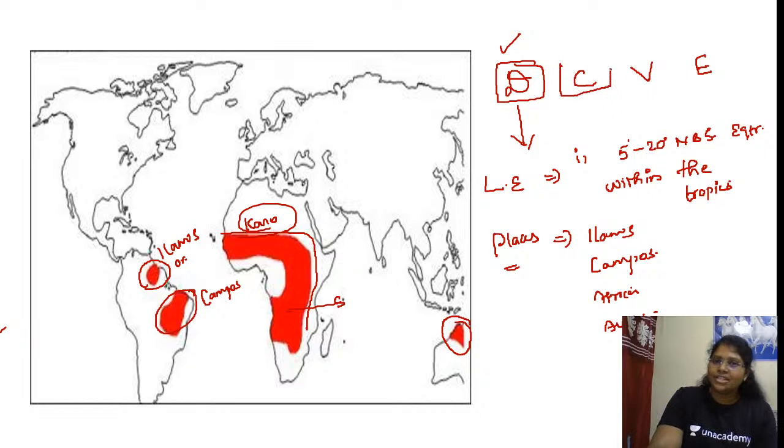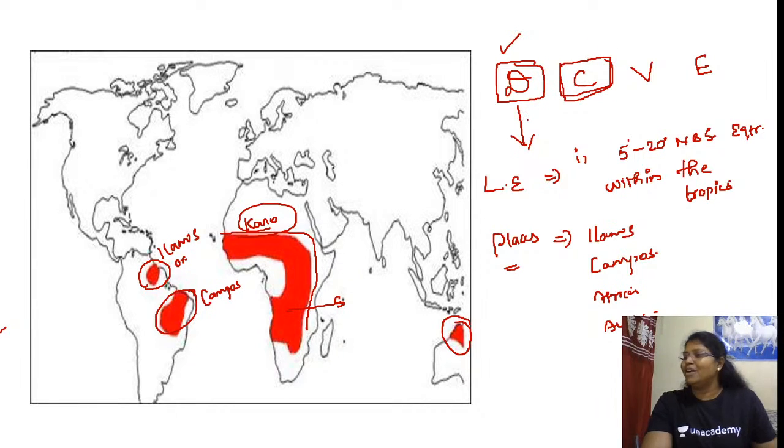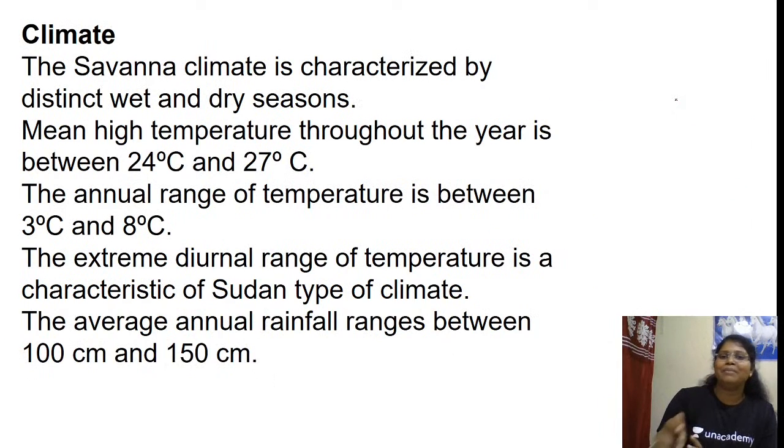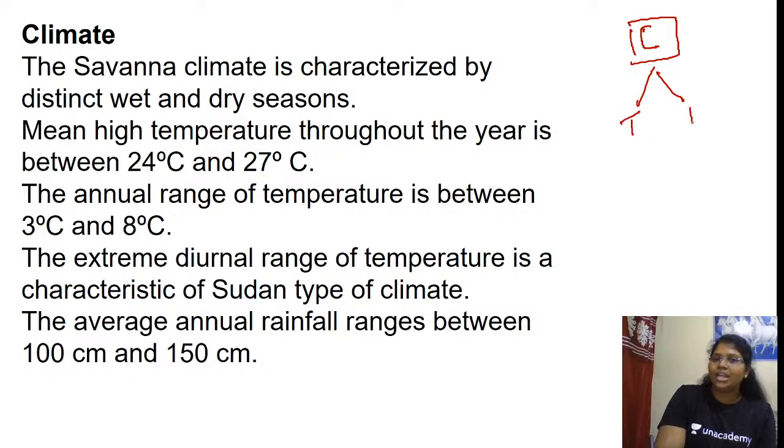Now we are going to discuss C, climate. So this is the secret pattern. Of course, if you master the DCVE pattern, then you will never find world climatic types difficult. This is the pattern I am following for all the climatic types. Second, climate. Under climate, we are going to discuss two things: temperature and precipitation. Is this fine?